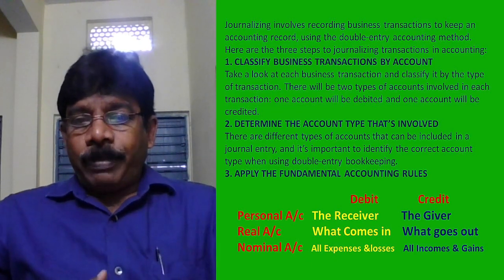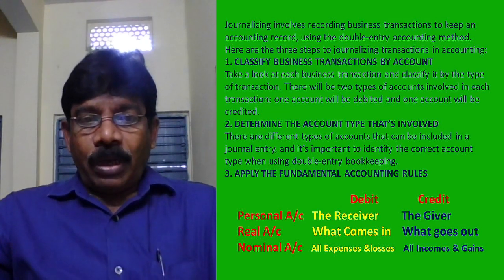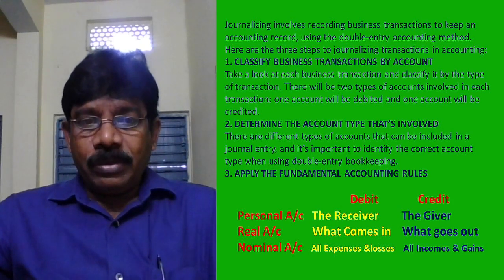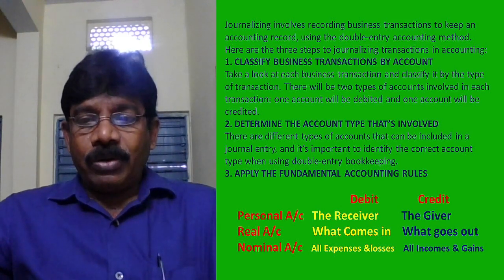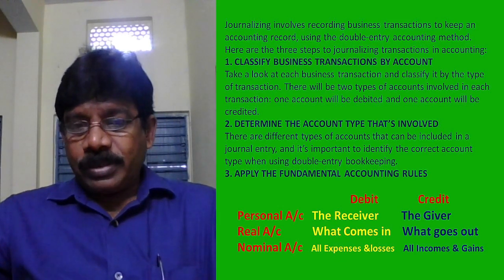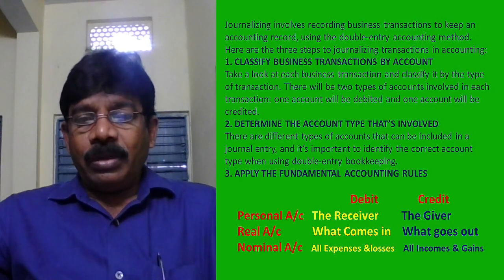Rules we have to apply. Those rules are according to the account types. We have to apply that. So here Hari is there, another one is sales is there. Hari is personal account, rule: receiver and giver. So in this case, we have to apply either the giver rule or the receiver rule.